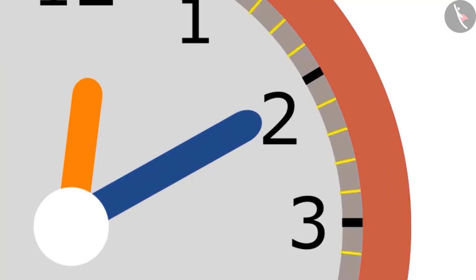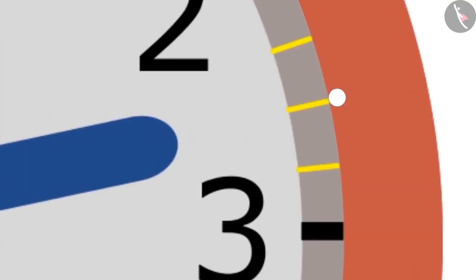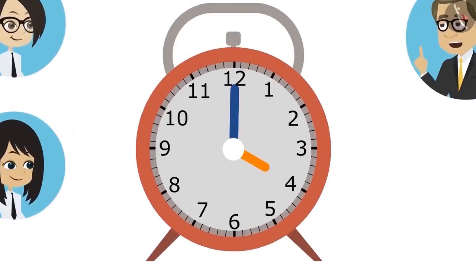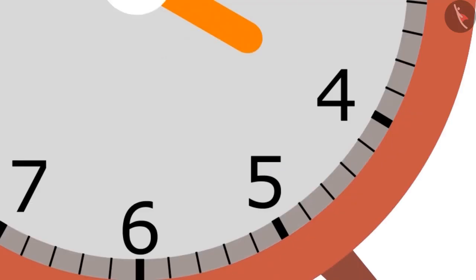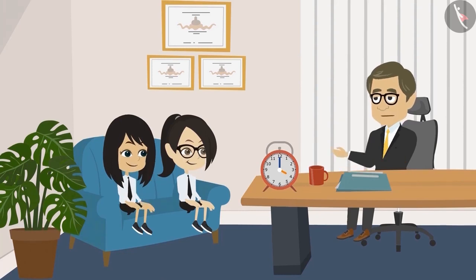across the small marks on the clock. When the minute needle reaches a mark, the time from there to when it reaches the next mark is called a minute. In this way, when the minute hand takes a complete circle, then the hour hand reaches from one number to another. The hour hand rotates very slowly. Probably that's why we can't see it moving. Yes, yet if you look at the hour hand very carefully, you will be able to see its movement.